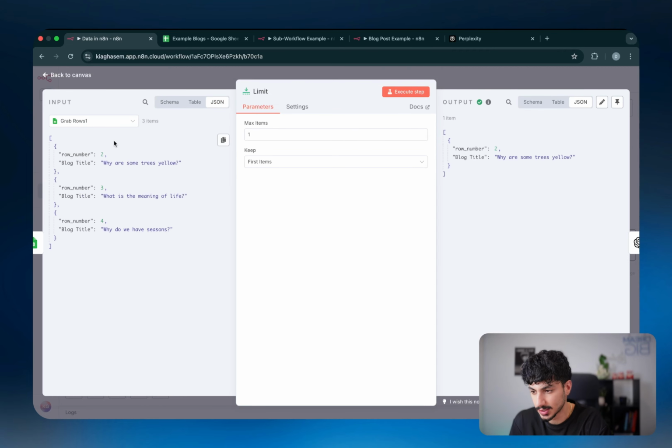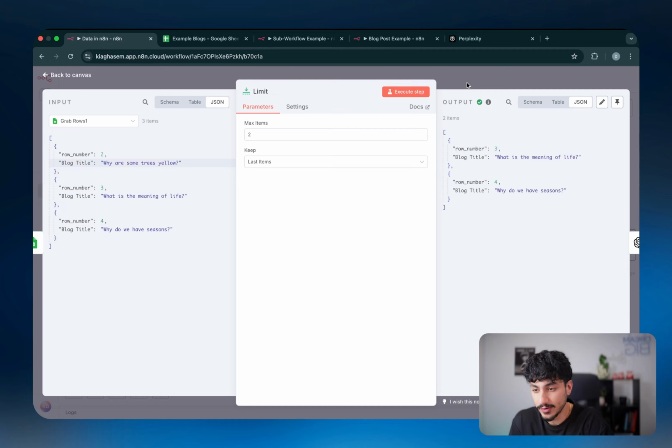So if I go back to JSON, you can see that the top item has row number equal to 2, blog title, why are some trees yellow? And the only one that it kept is this one. All the other ones got deleted. But if I change this to last item, it's just going to keep the third one, which is row number 4. Why do we have seasons? And if I were to change it to let's keep the last 2 items, it's going to keep row number 3 and row number 4.